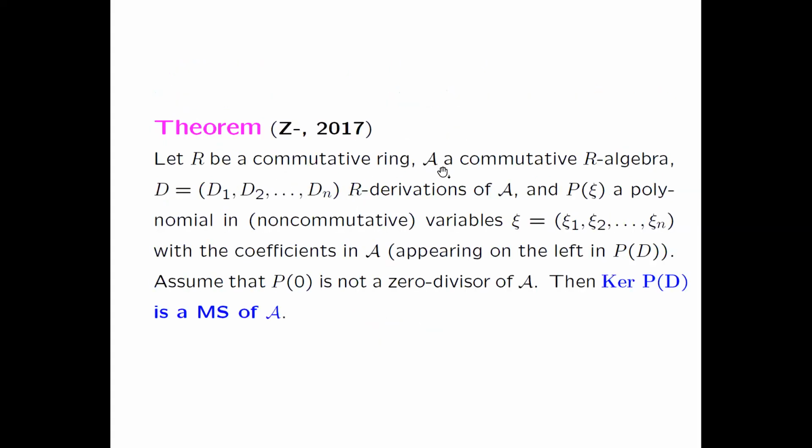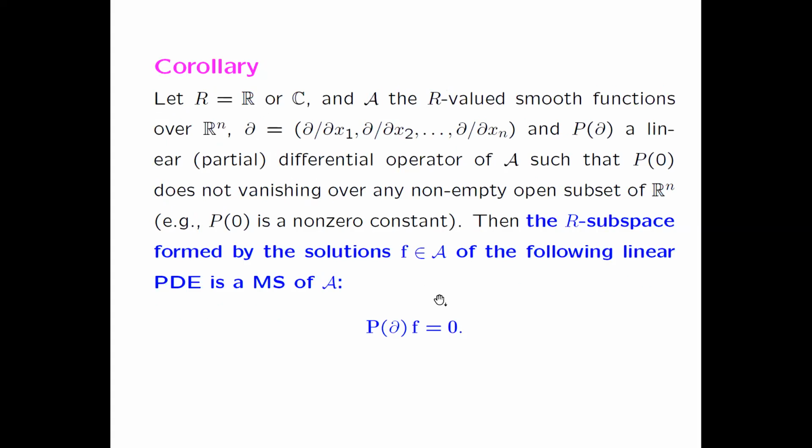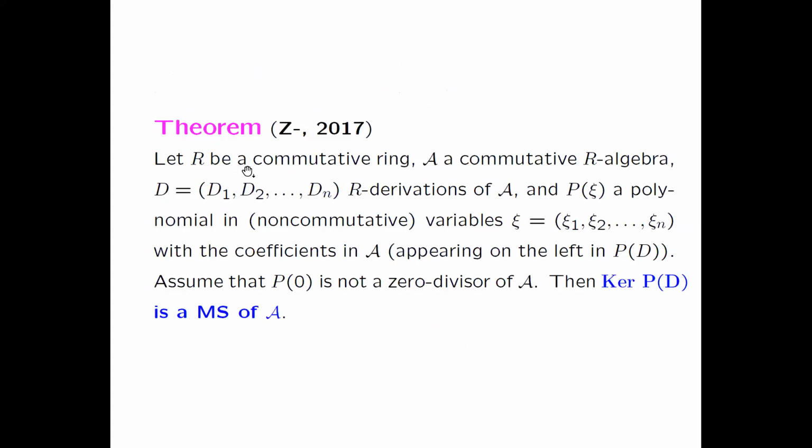Let me see. This is a special case. So I'll choose the base ring to be the field of real or complex numbers. The general result is this one. Let R be any commutative ring, A a commutative R-algebra. Let D be R-derivations. You don't have to be commuting, for example. You choose any n derivations of A and P, a polynomial in the non-commutative variables psi 1, psi 2, psi n with coefficients in A.